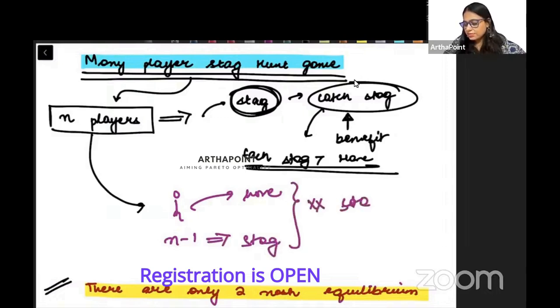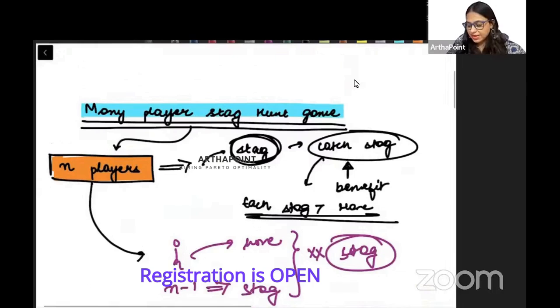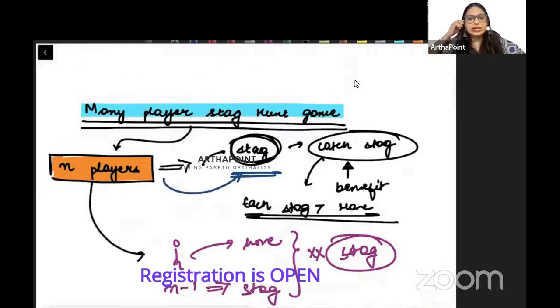They will be able to catch the stag only if all n players go ahead and hunt together. If even one of them deviates, then they cannot catch the stag.